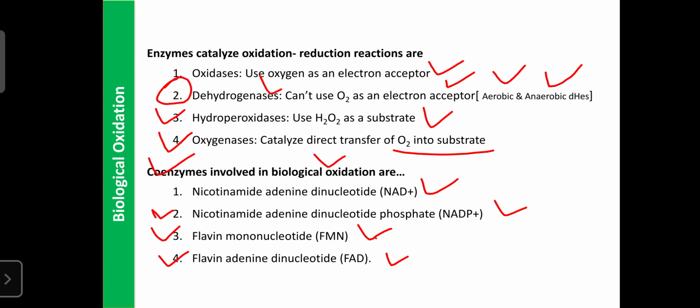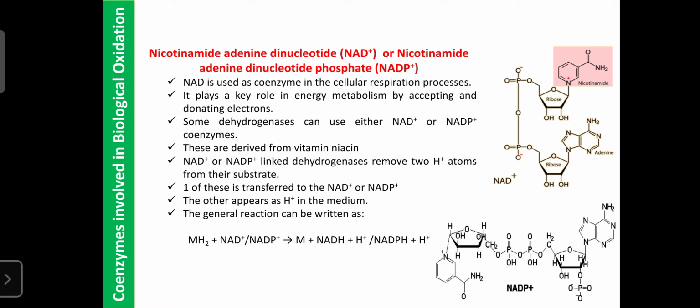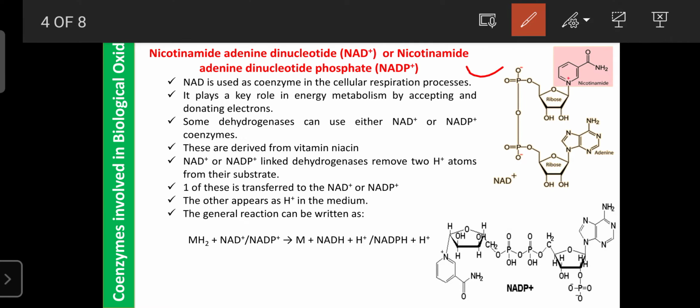First, we can go for nicotinamide adenine dinucleotide, that is NAD plus, or nicotinamide adenine dinucleotide phosphate, NADP. NAD is used as a coenzyme in various cellular respiration processes. The cell is also involved in respiration. The mitochondria is the main organelle of the cell, and it is helpful for cell respiration. Cell respiration is required for various biochemical reactions. The cell also utilizes oxygen.